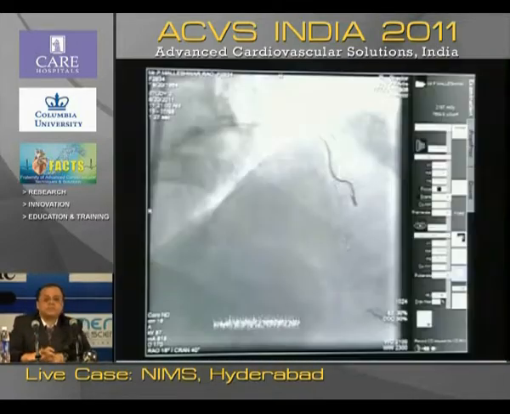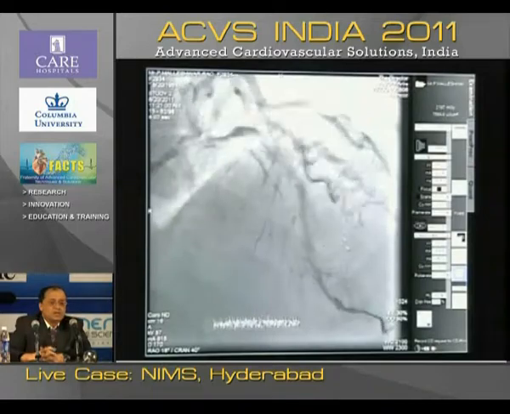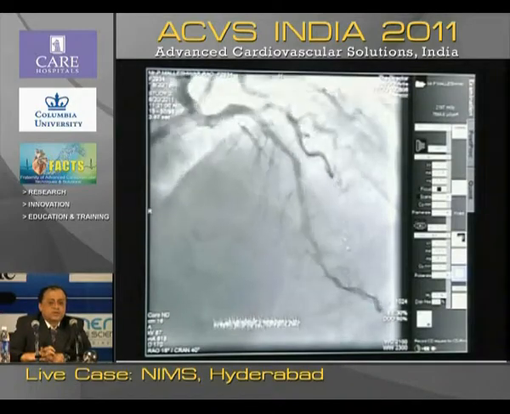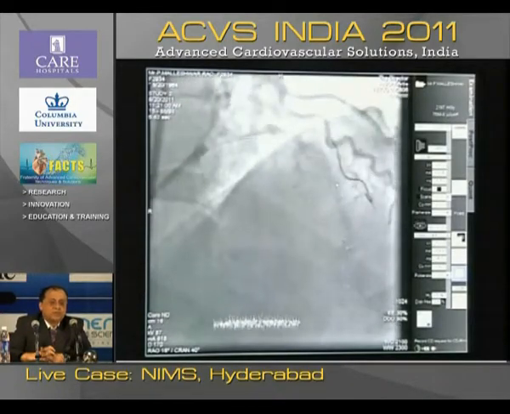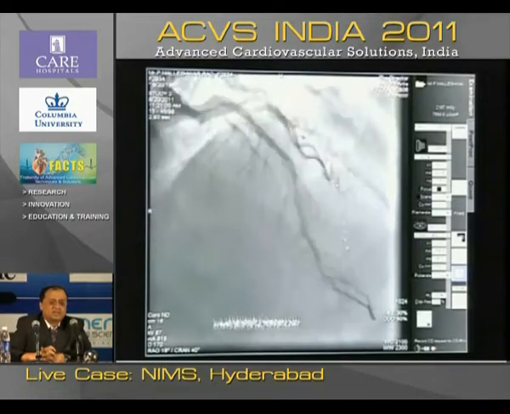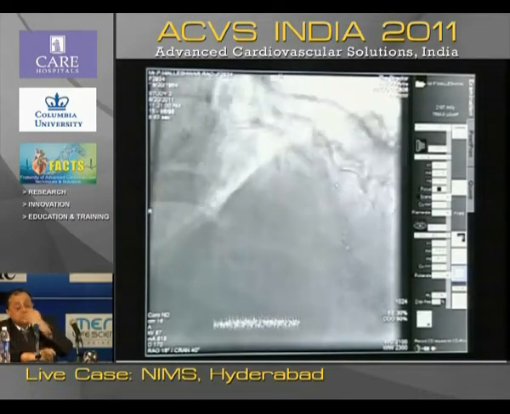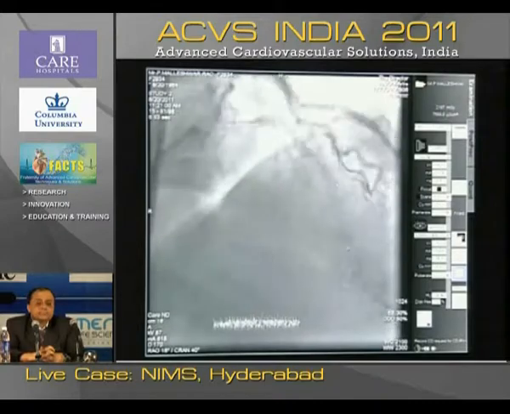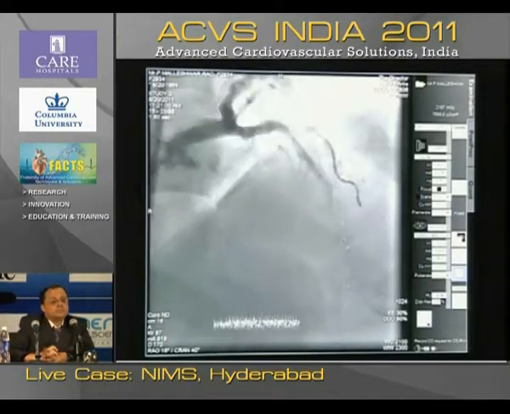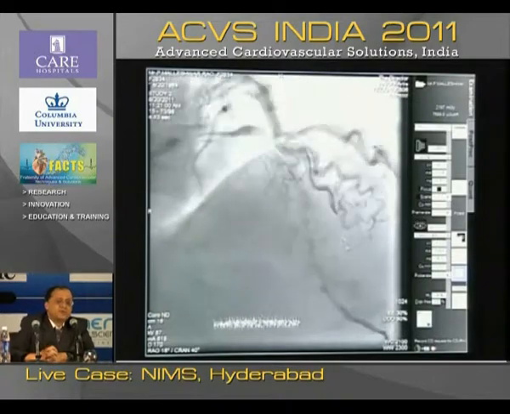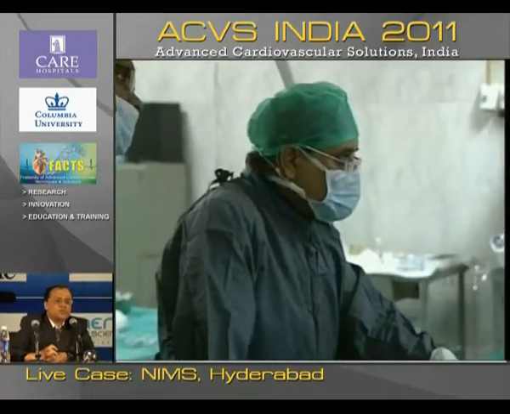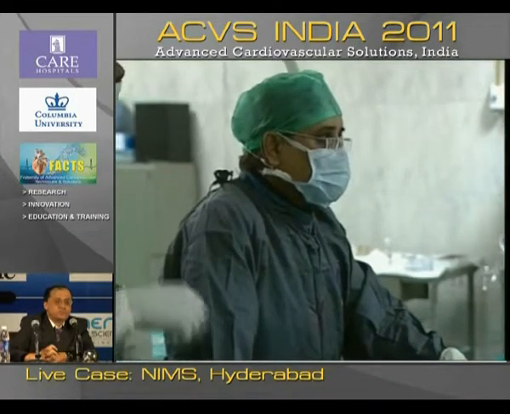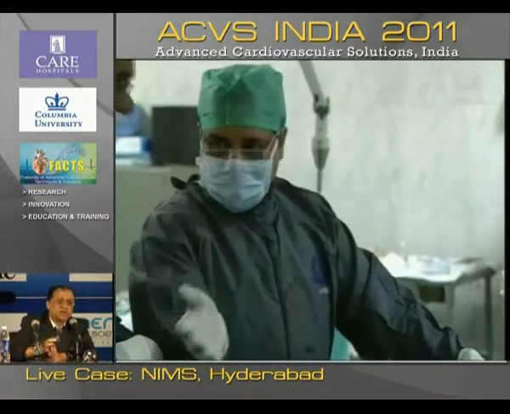What is the size of the diagonal? Sunil, what do you think the size of the diagonal would be? 2.5. Yeah, we are also thinking that LED looks 3, and the diagonal looks 2.5. Here the stent is available from 2.5 to 3.5, and the side branch size would be from 2 to 2.5. When we are doing bifurcation, always go slightly undersized, because when you do kissing balloon, you're going to make up for that. If you use slightly oversized stents, then when you're doing kissing balloon, you may have more of a problem. So keep that in mind. The ultimate, we're going to do a kissing balloon.